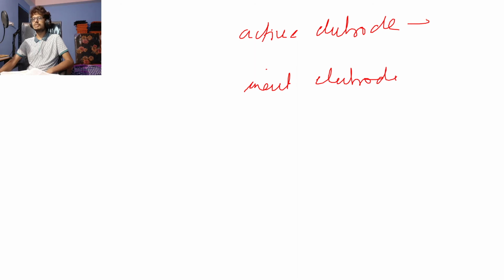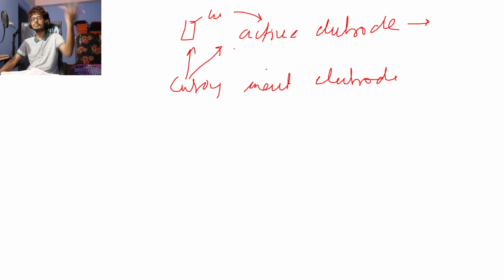So active electrodes means the electrode is made up of an ion which is present as an electrolyte. Just like if I have a copper sulfate solution, my electrode is made up of copper. So that is an active electrode. Copper will go on both the electrodes, in different forms. In one electrode it will go as metal, in the other electrode it will go as an ion, right?